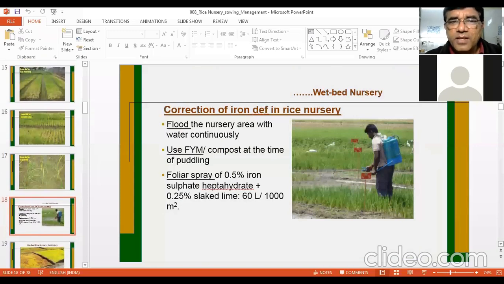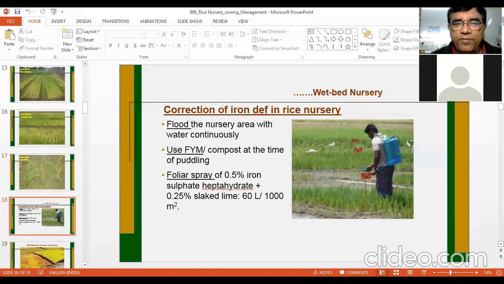Now you see how we can correct the iron deficiency. The best way is to apply water. Flood the nursery area with water continuously. Then this iron deficiency will automatically be over. Or one can use farmyard manure in the beginning, because farmyard manure contains a sufficient quantity of iron. Therefore, this manure can be used, and it also acidifies soils. If your soils become slightly acidic, then iron mobility increases.